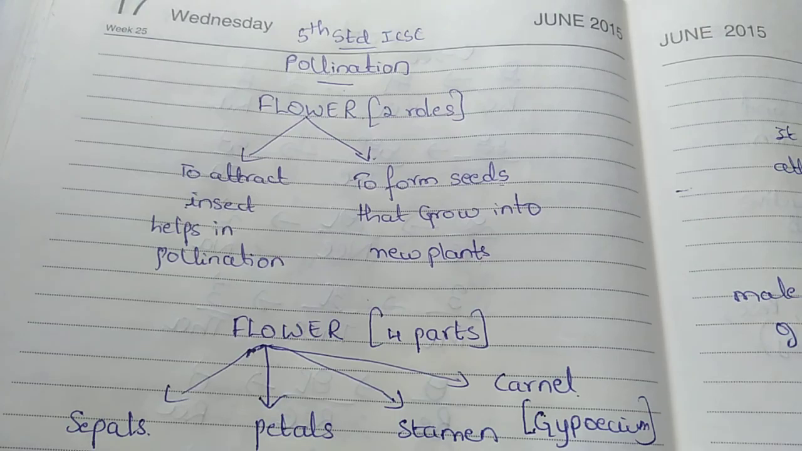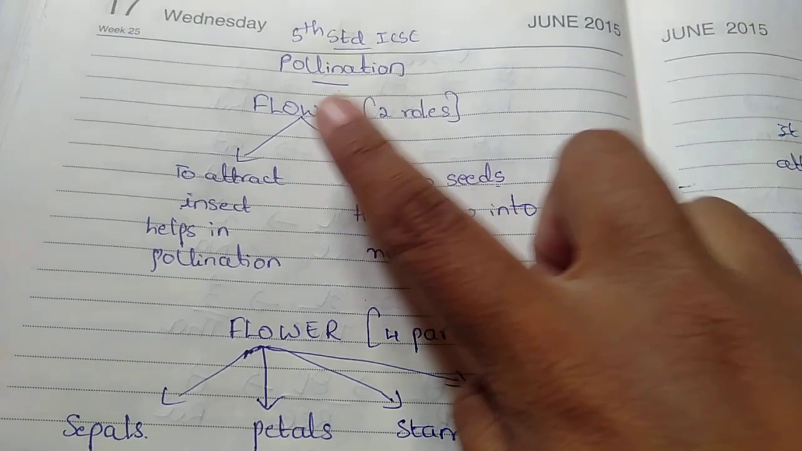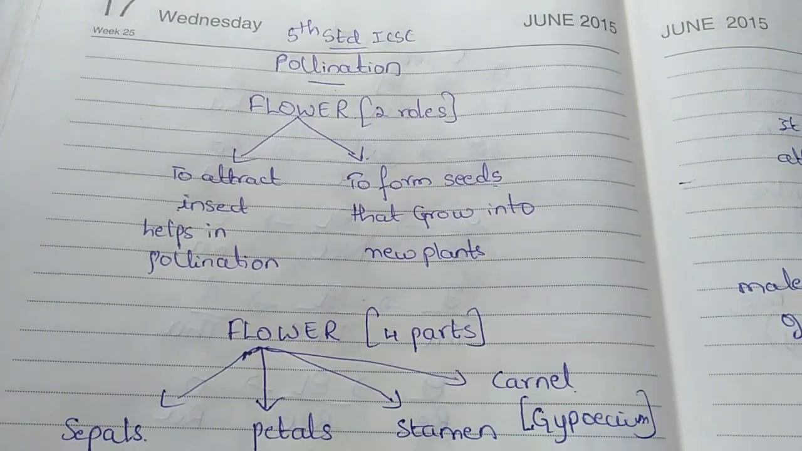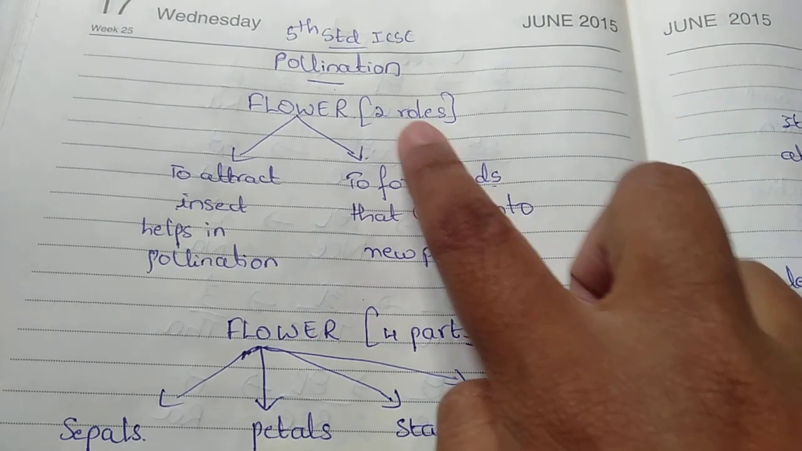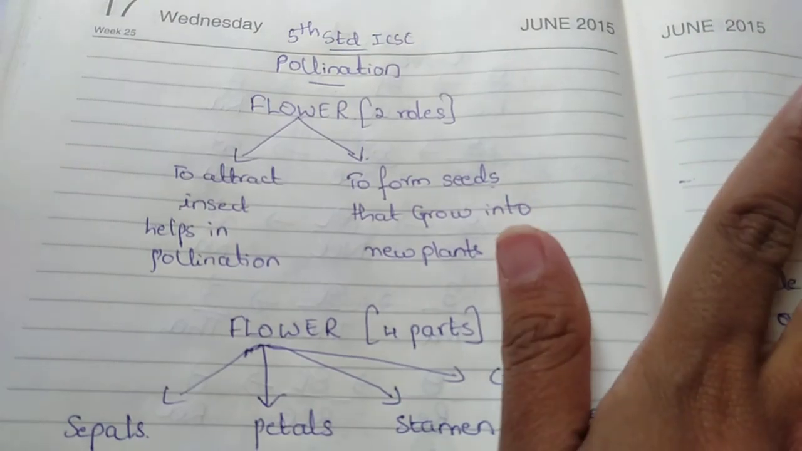Hello, today I am coming with the topic called pollination. You can see here it is a 5th standard ICSE topic, which means it's a basic thing. In your next standards also you can see pollination, but the basic thing we can study in the 5th standard is what pollination is.